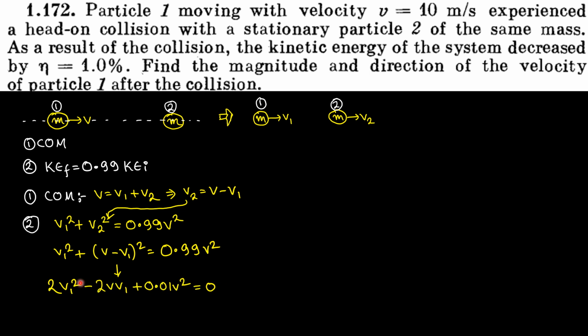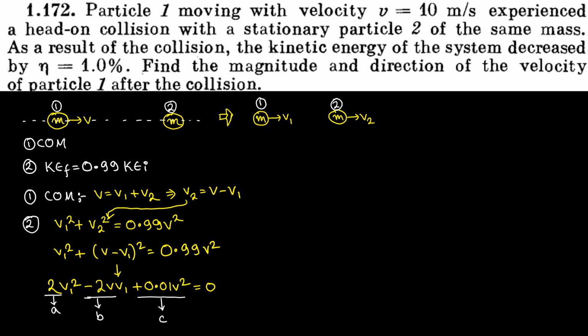Now what happens is we get a quadratic equation in v1, and we know the root of a quadratic equation is minus b plus minus square root of b square minus 4ac, divided by 2a. So out here in this quadratic equation, the value of a is 2, minus 2v is the value of b, and 0.01 v square is the value of c.